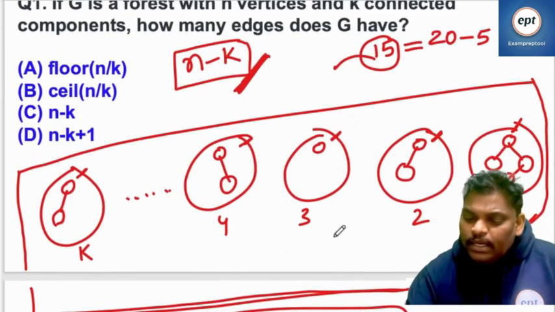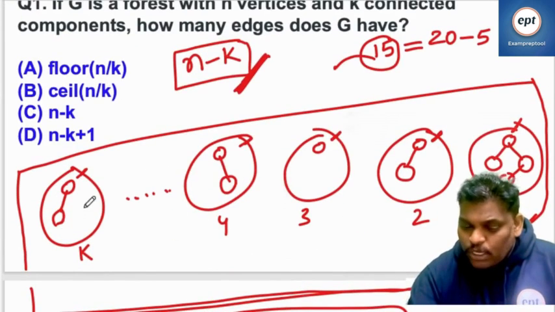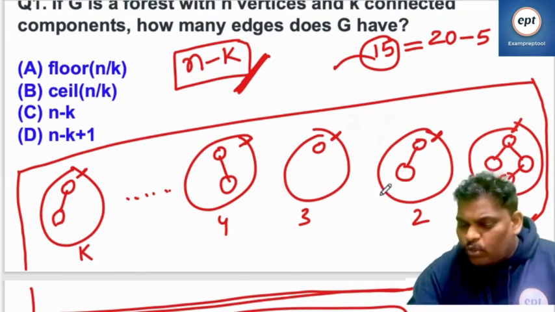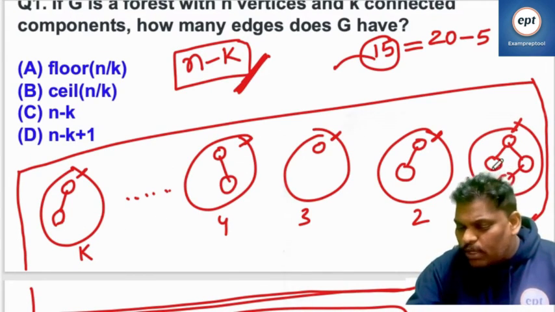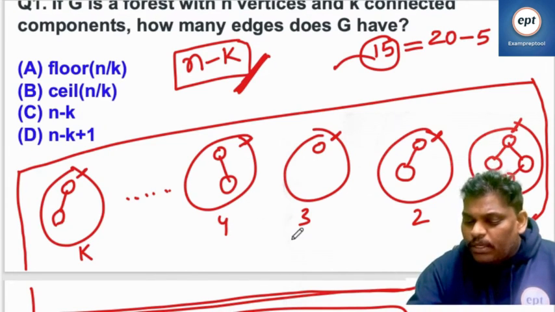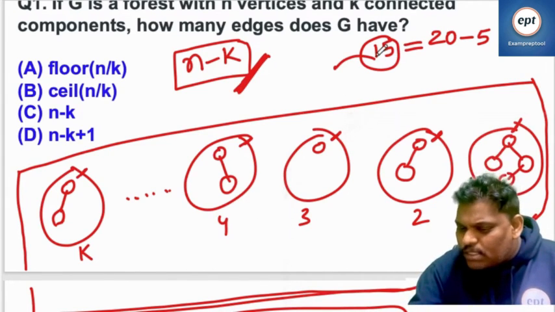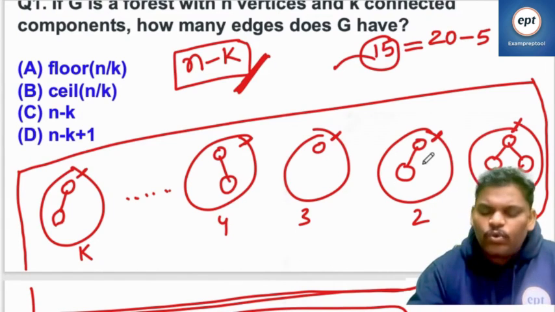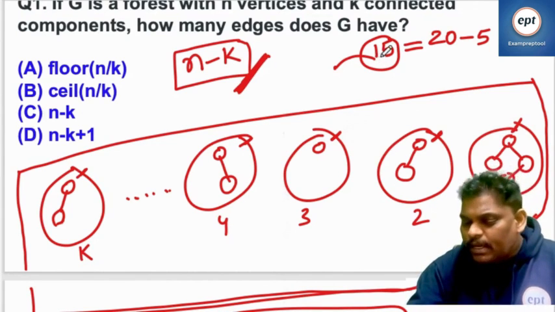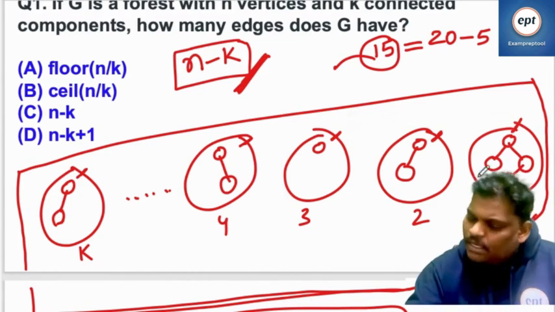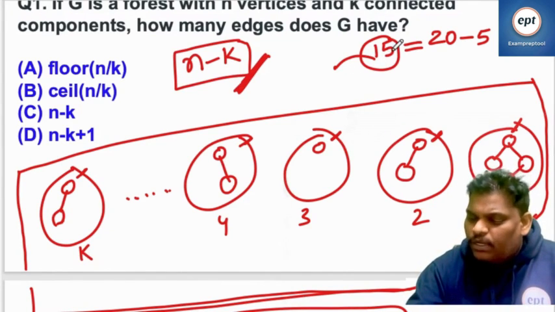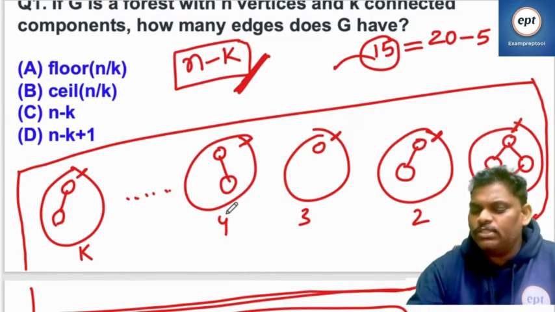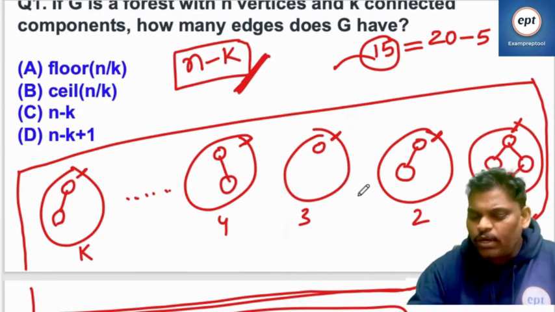Sir, where should I keep those 15 vertices, sir? You keep in any tree. If you want, you can distribute also. If you want, you can keep in any tree also. Sir, can I keep all these 15 in one tree, sir? Yes, you can keep. Sir, can I keep 15 in 15 trees, sir? Yes, you can keep. But remember, out of these 15, every vertex will give one edge.